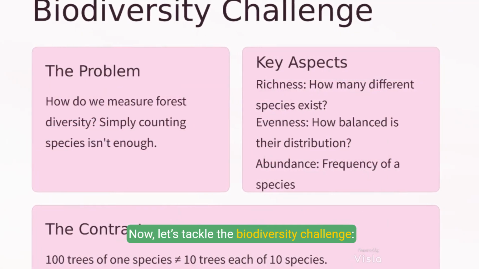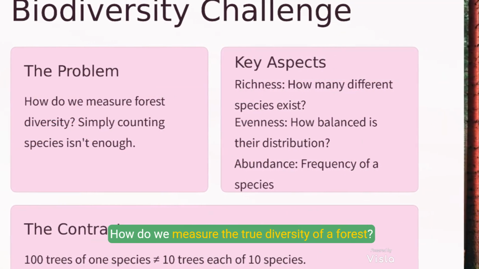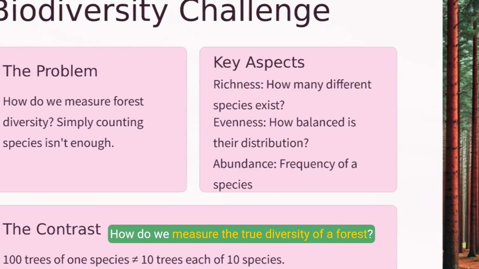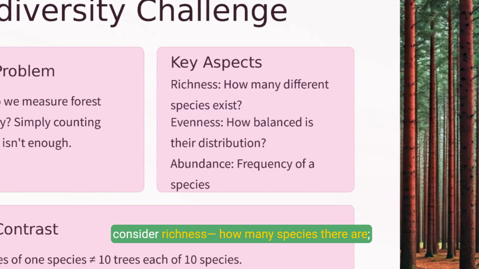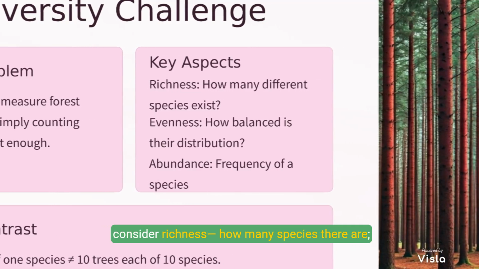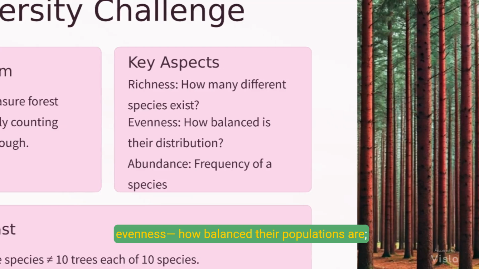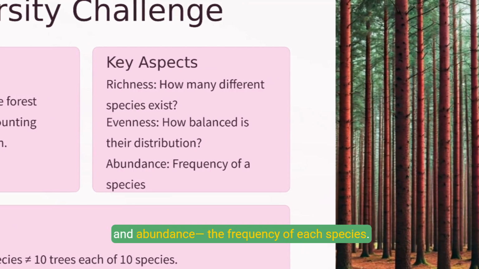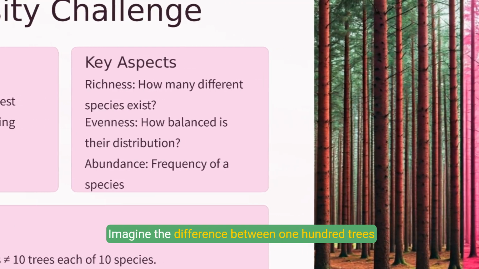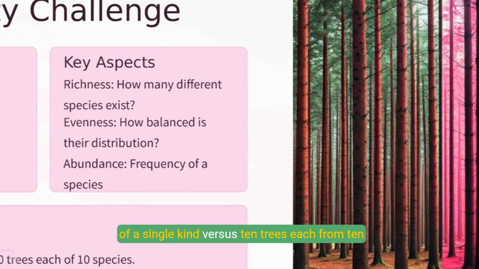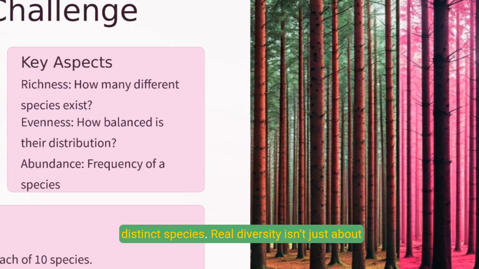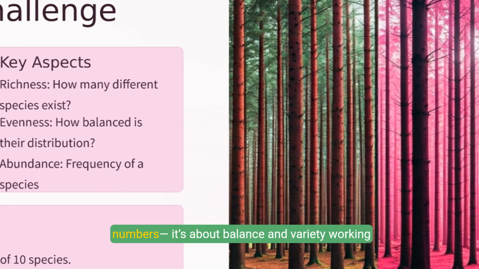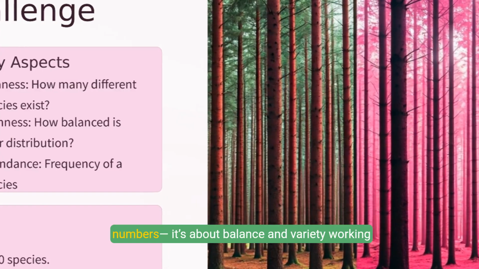Now let's tackle the biodiversity challenge. How do we measure the true diversity of a forest? Counting species alone falls short. We must consider richness, how many species there are, evenness, how balanced their populations are, and abundance, the frequency of each species. Imagine the difference between 100 trees of a single kind versus 10 trees each from 10 distinct species. Real diversity isn't just about numbers. It's about balance and variety working together.